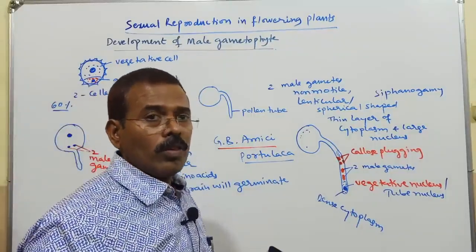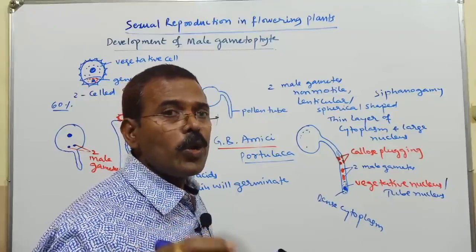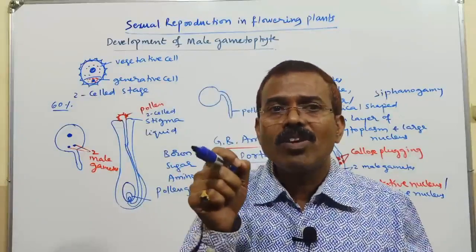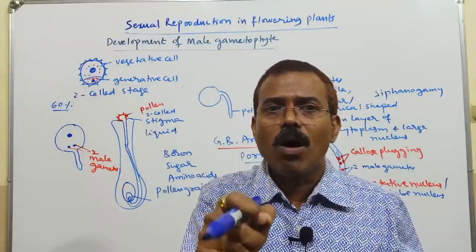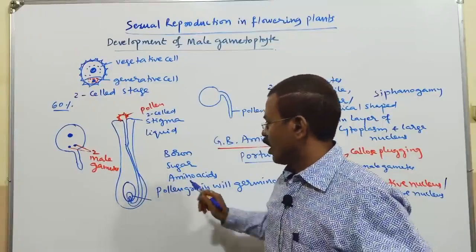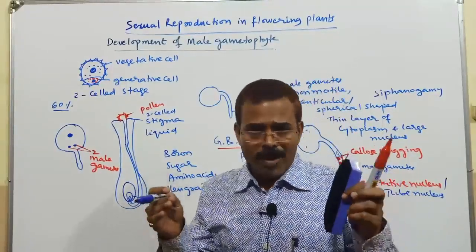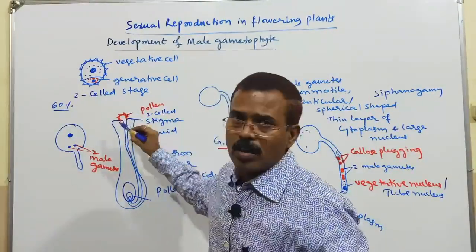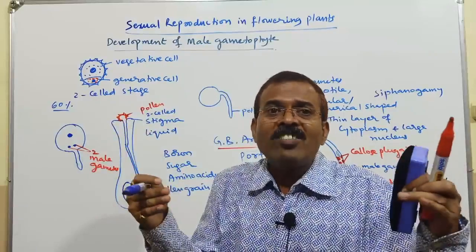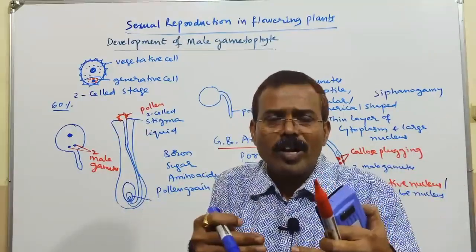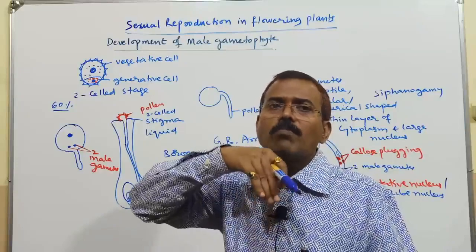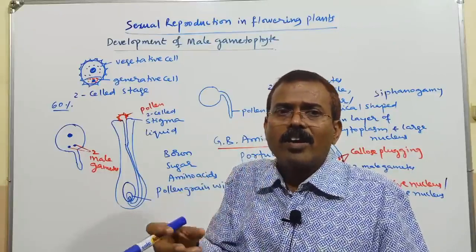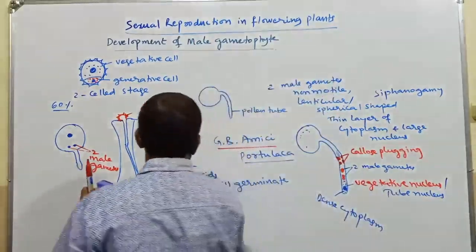So this growth of the pollen tube is due to the chemical substances provided by the stigma. Remember, boron, sugar, amino acids. There will be pollen-pistil interaction: the pollen grain and the pistil stigma will recognize each other due to the chemical dialogue between them. Then the stigma will provide the fluid that helps in expansion of the pollen grain, and it provides these chemotropic substances.